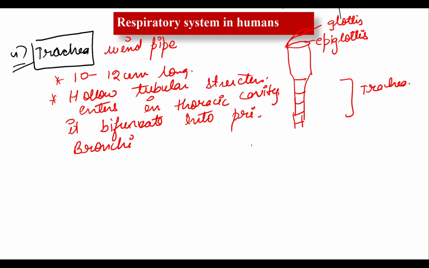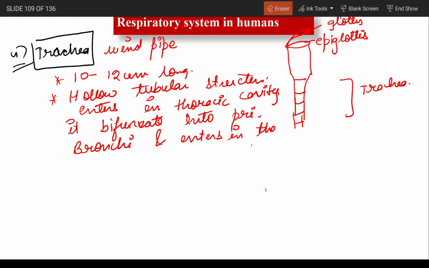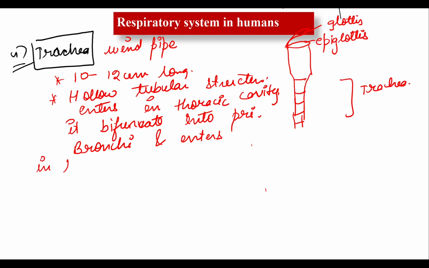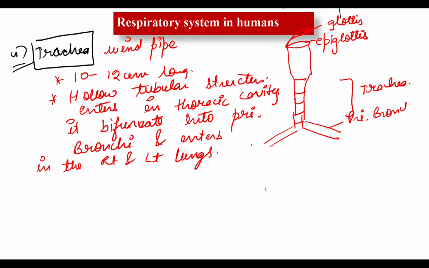Okay, now come toward this. So it divides into primary bronchi. Is it clear? And it enters here, not here, because here I have to draw a diagram now. It enters the right and left lungs. Okay, clear? So here it enters into the lungs. This is the primary bronchi, and this is the primary bronchi.